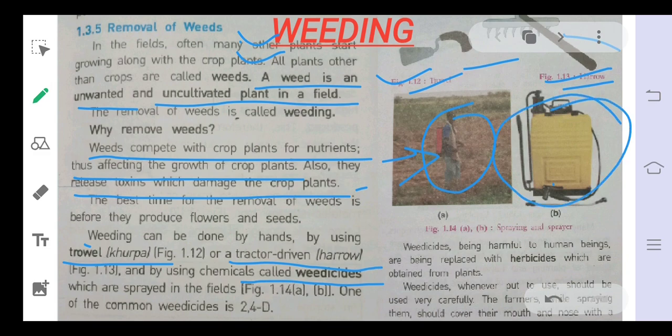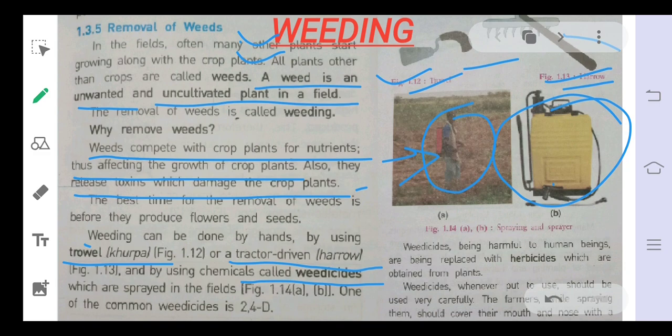It is also very common, you all have seen. It is the sprayer. With the help of this sprayer, they spray the weedicides on the plants. When they spray, the weedicides kill the weeds and thus help our main crops grow properly by taking a proper amount of nutrients available in the soil.